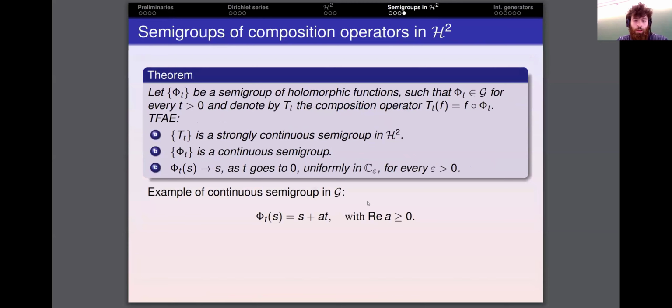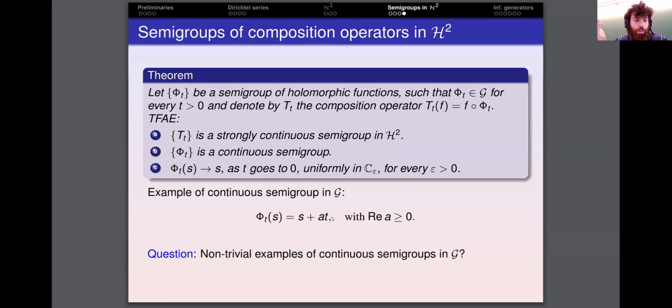Okay, so now we have shown Berkson and Porta's theorem in this space H2, but what happens with examples? Can we provide non-trivial examples of continuous semigroups belonging to the class G? For instance, the translations are a trivial, or elementary, example of a continuous semigroup in the class G, but are there other more involved examples in the class G?